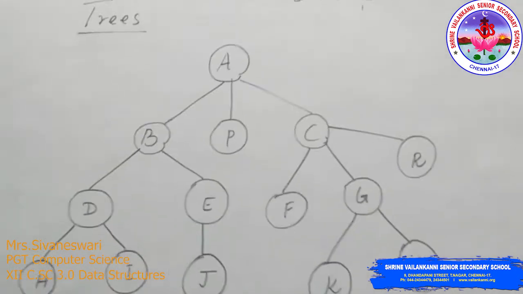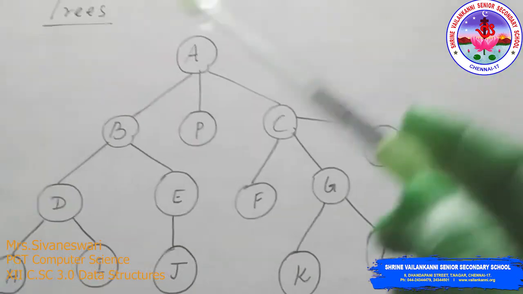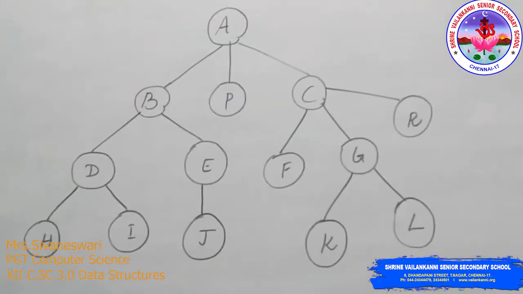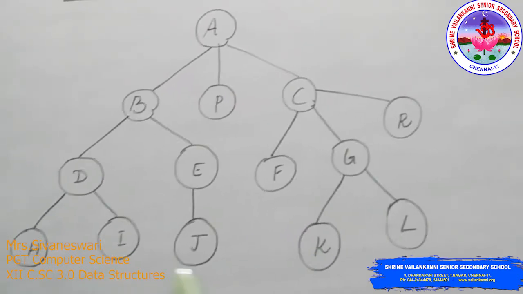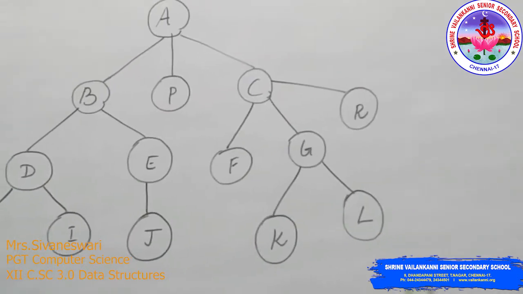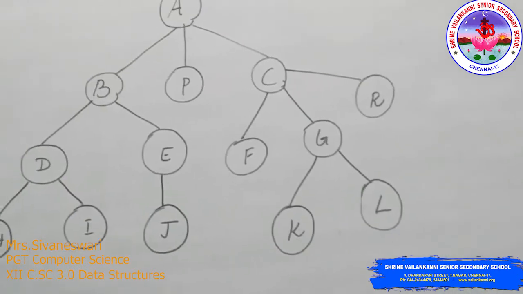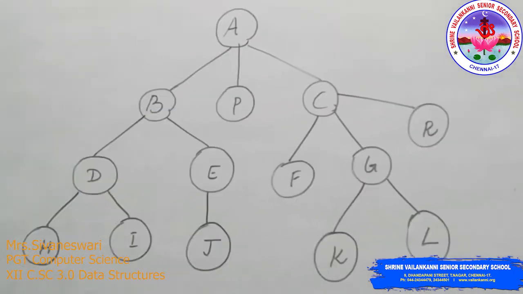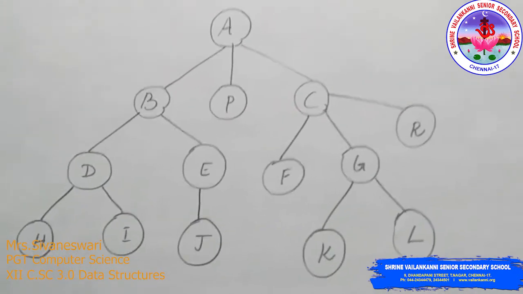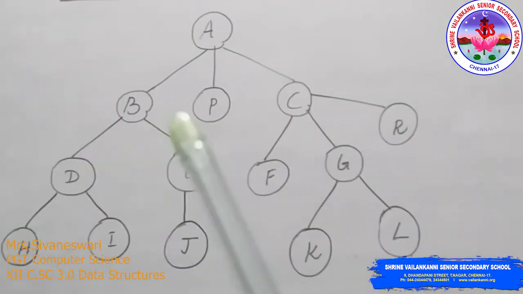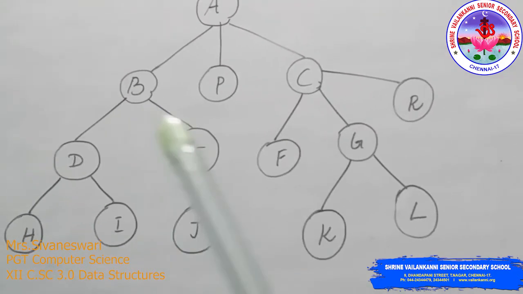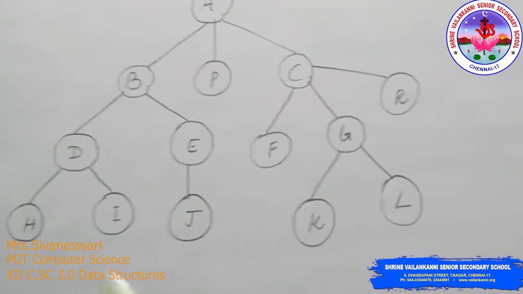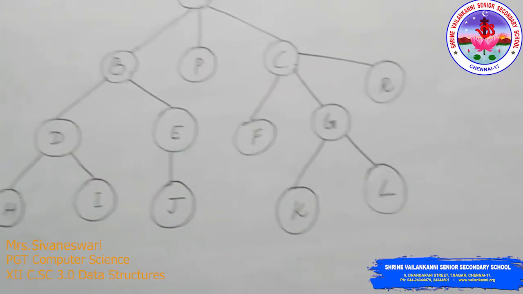The topmost node, node A, we call the root, and the last nodes H, I, J, F, K, L, R are called the leaves of the tree. So this is how the tree representation is made. Each and every node will have a link which leads to the child. This is how each node is connected, and this connection is made using a pointer which points to the next node.